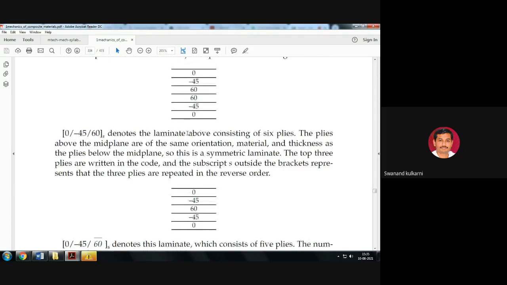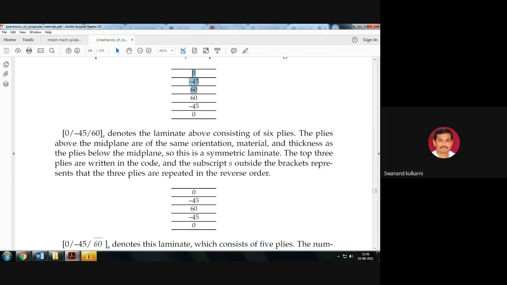Similarly, for this next case, 0 oblique minus 45 oblique 60, here you can see 0 minus 45 60, again 60 minus 45 0. So 0 minus 45 60, and the symmetric of that is present at the bottom layer.